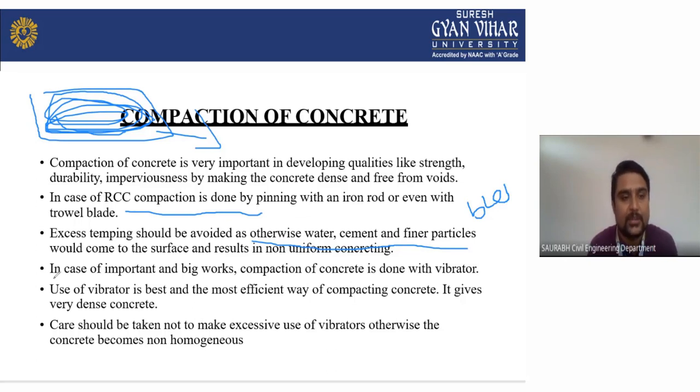In case of important and big work, compaction of concrete is done with a vibrator. Use of a vibrator is the most expensive way of compacting concrete. It gives very dense concrete. Care should be taken not to make excessive use of vibration, otherwise concrete becomes non-homogeneous.